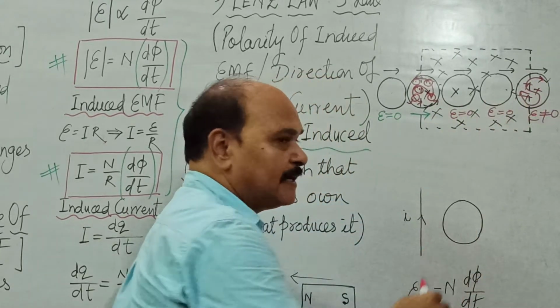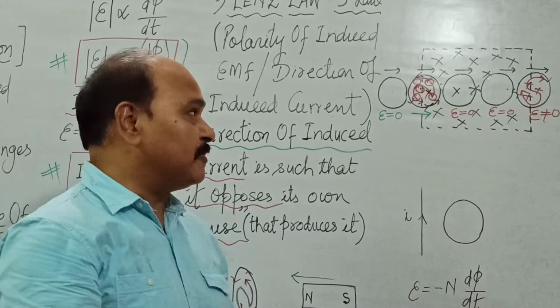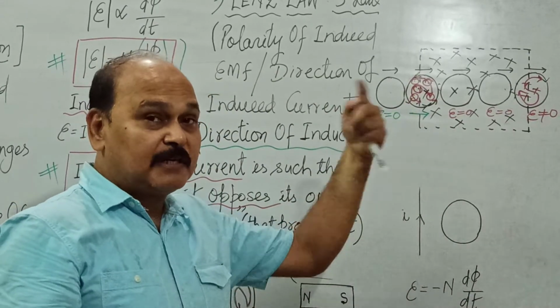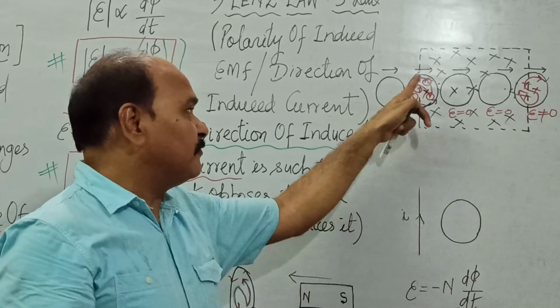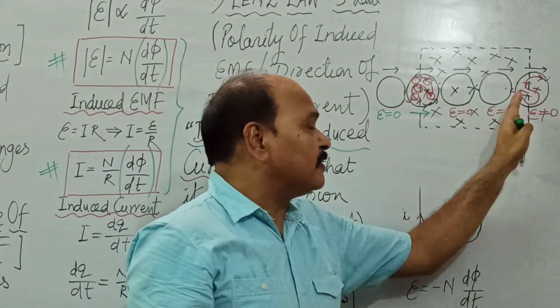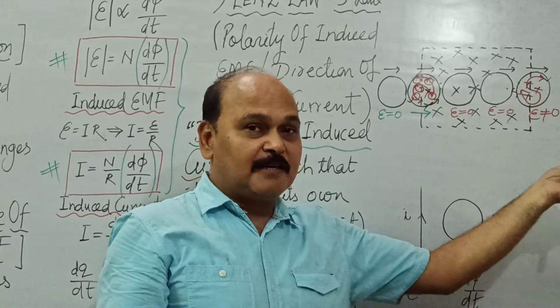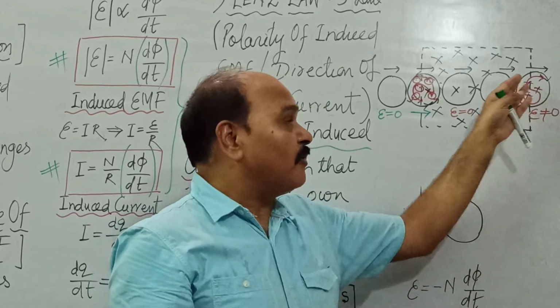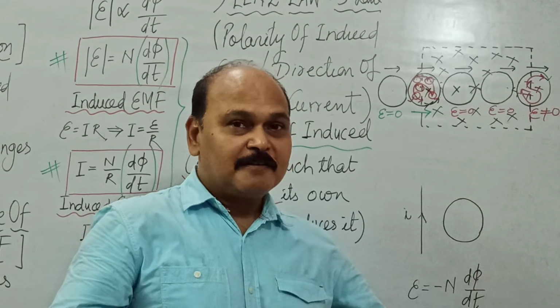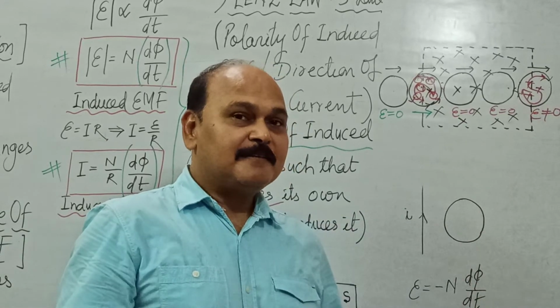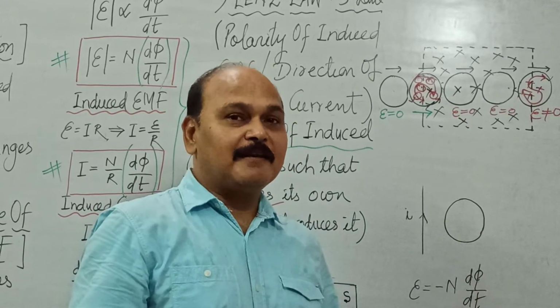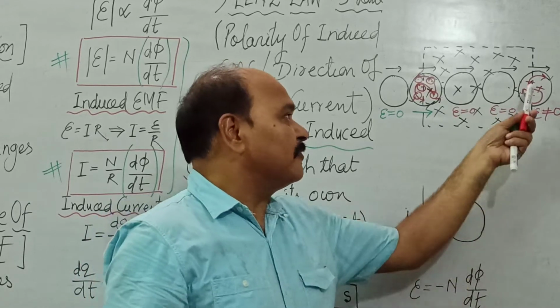So while it is entering, the cross flux is increasing, and it produces its own flux dot to oppose that increment in the cross flux, therefore it becomes north pole. As the coil is coming out of the field, the cross flux is decreasing, therefore this coil also produces cross flux to nullify the decrement in the flux, therefore it behaves like south pole.